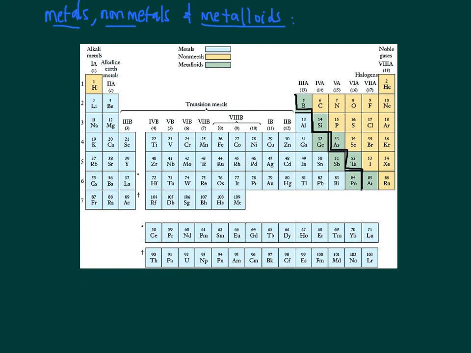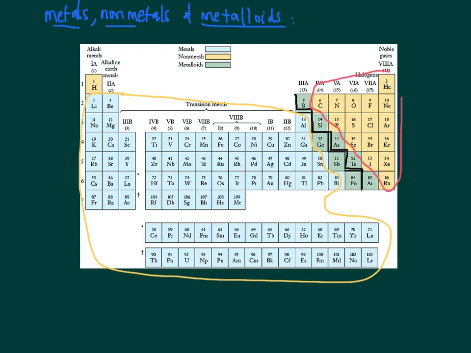On the left of your stair-steppy line, not including hydrogen, you have all of your metals. So all of your elements that are in blue on this periodic table, these are your metals. And then all of the elements that are in yellow or whatever color this is, this kind of orangey color, these are your nonmetals, including hydrogen. And then all the elements that you see in green right here, these are your metalloids.